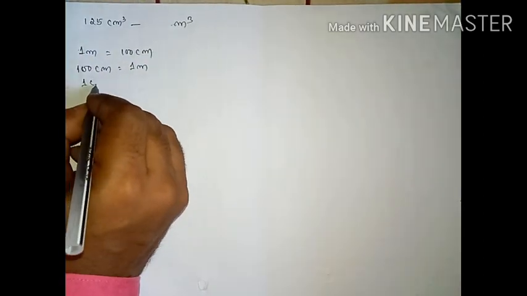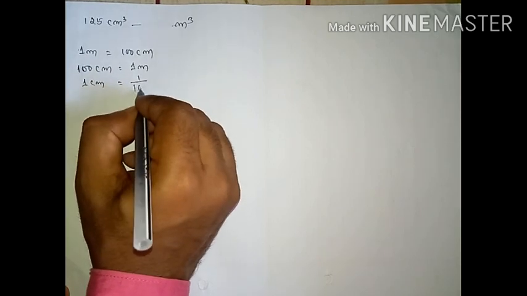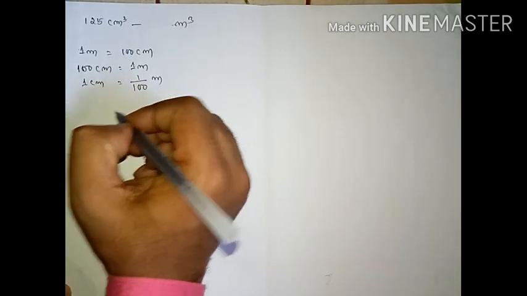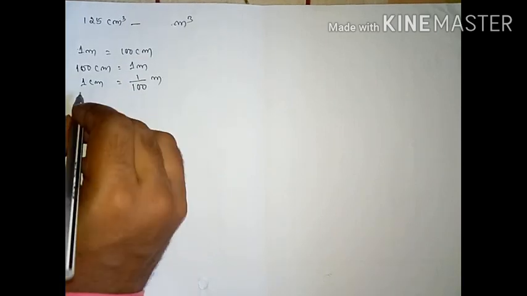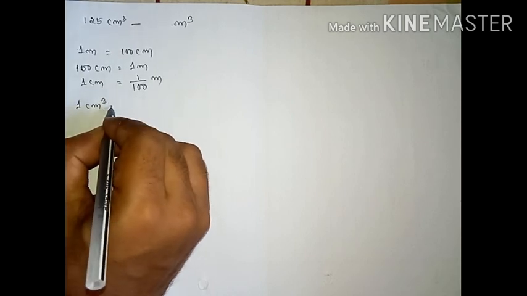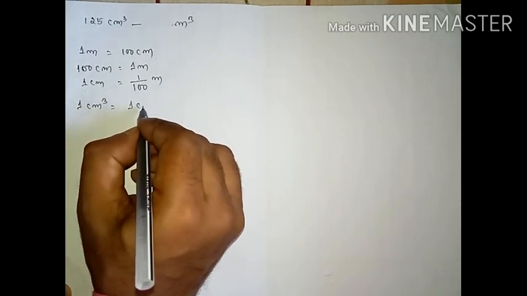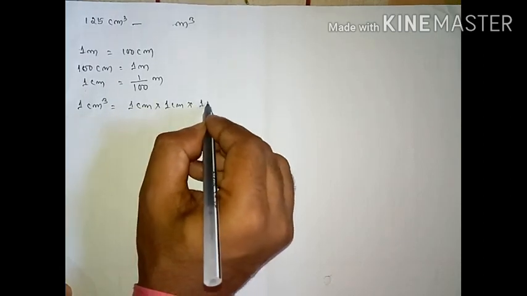I just change this position. So 1 centimeter equals 1 by 100 meter. So 1 centimeter cube is equal to, students, you can write 1 centimeter into 1 centimeter into 1 centimeter.